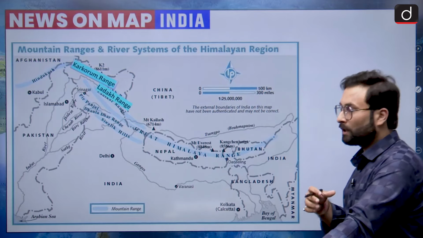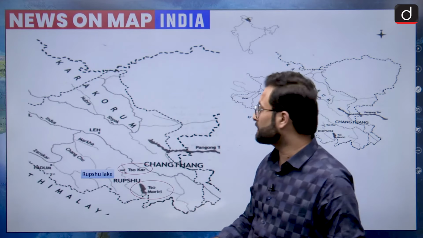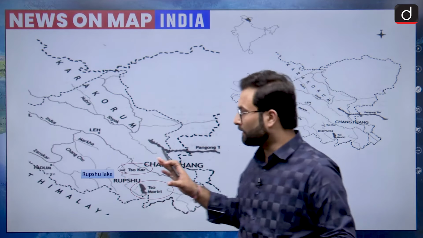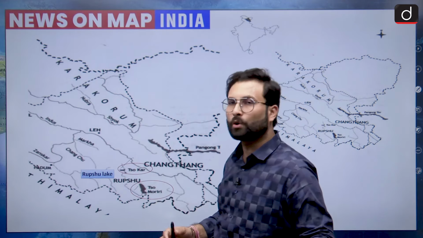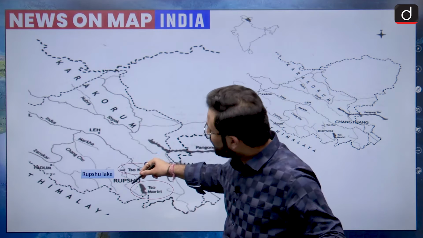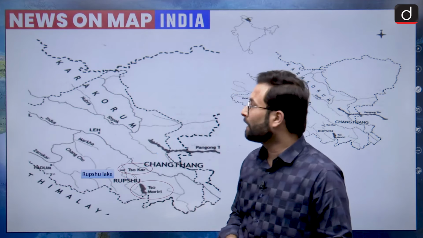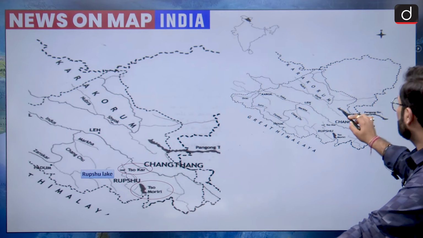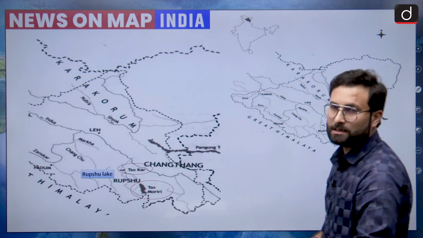When we are talking about these Rupsu lakes, okay, here you can see we have these very prominent, important lakes, that is basically Tso Kar and Tso Moriri. You must have heard about them. They are in the Ladakh region, and in between Tso Moriri and Tso Kar, we have this area where there are small lakes. This group of lakes is known as Rupsu. Okay, so this is in Ladakh. Here this is Pangong Tso Lake, and then this is the area we are talking about, that is Rupsu, and this is the enlarged picture of this.